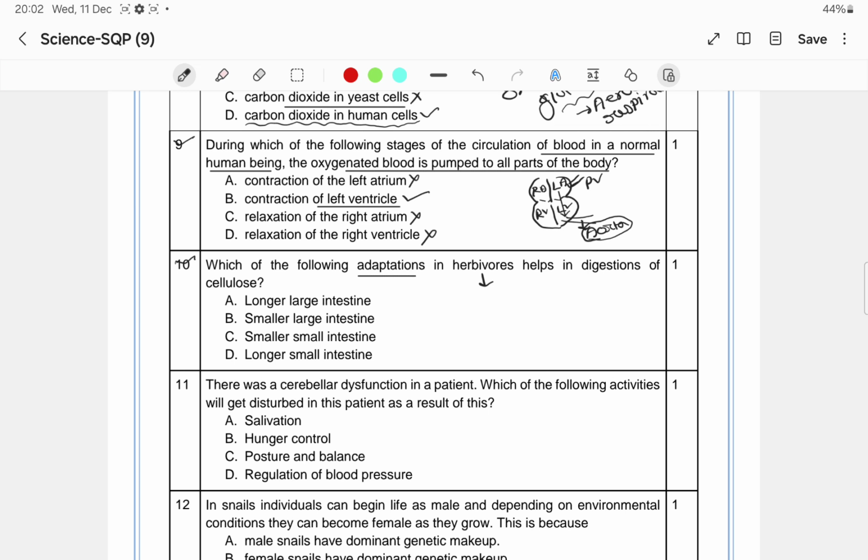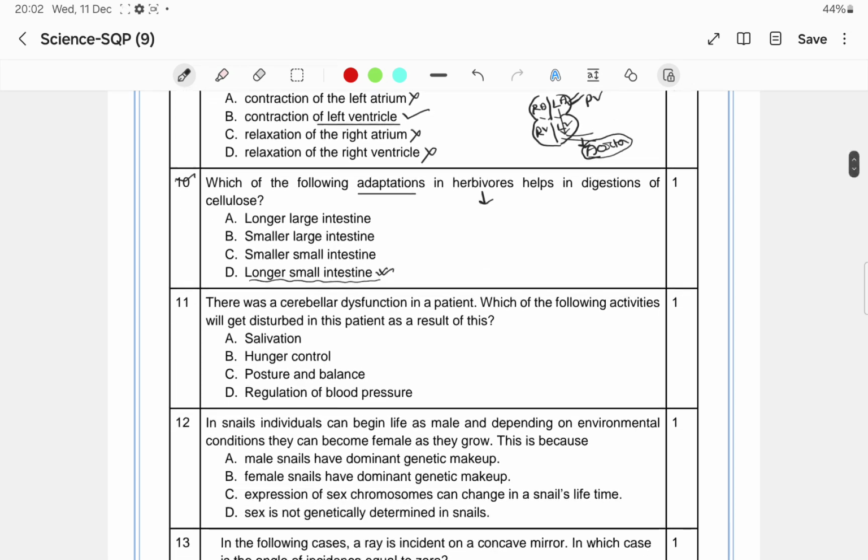So what is the option given there? That is longer small intestine. Clear? Longer small intestine will be the correct answer. This kind of adaptation is there. Plus in the herbivore, there are some cellulose-digesting bacteria in their gut, like methanobacterium. Clear? So they can also help in digesting the cellulose. So the adaptation will be longer small intestine.